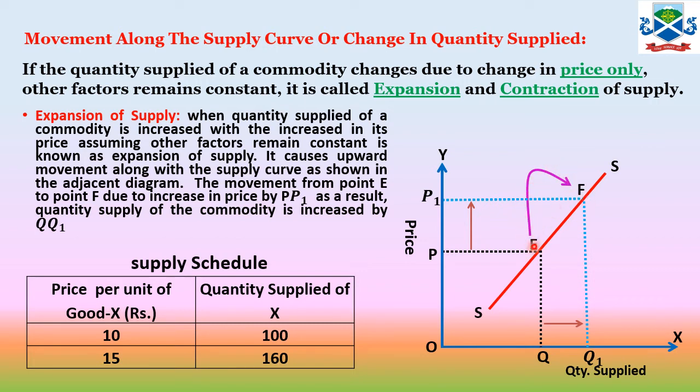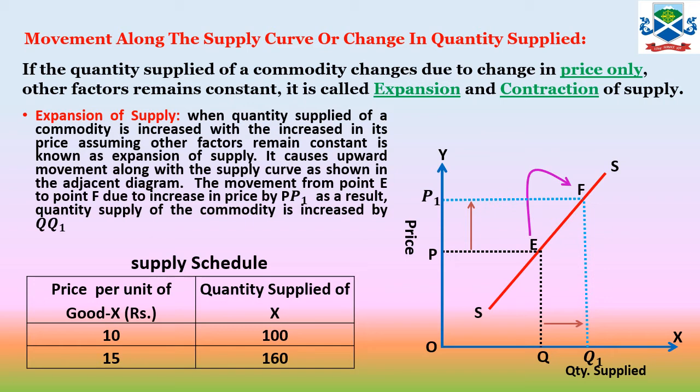That is the expansion of supply. As shown in the supply schedule, when the price is increased from 10 rupees to 15 rupees, the firm is willing to supply 100 units to 160 units. That's the expansion of supply.